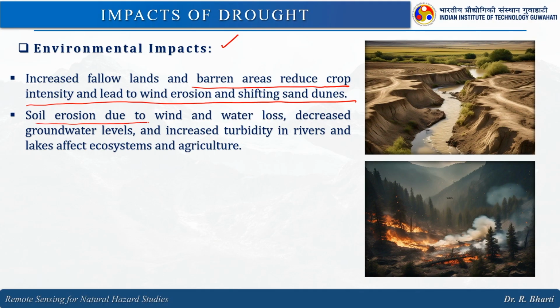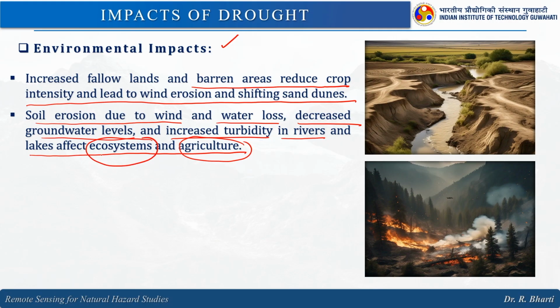Soil erosion due to wind and water loss, decreased groundwater level and increased turbidity in river and lakes affect ecosystem and agriculture, right. Agriculture we have already talked about.